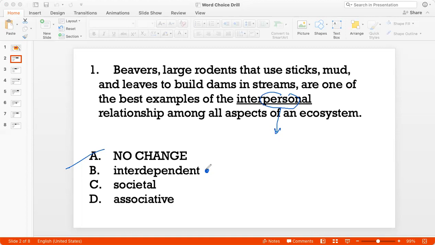Societal also comes from the word society, and this also is used in a setting where we are talking about a social relationship, which means a relationship involving human beings. Also, societal does not necessarily mean give and take, which is what we are trying to convey. So option C is not correct. And associative indicates association, that there be an association between different aspects, but an association is not necessarily symbiotic. It's not necessarily give and take. So D also doesn't make sense, which means option B is the best answer.